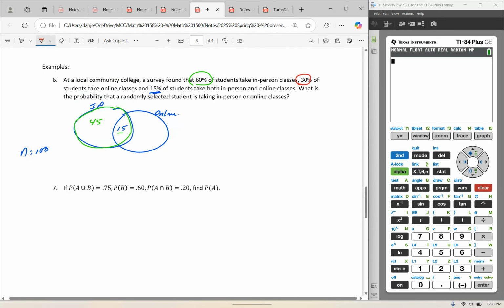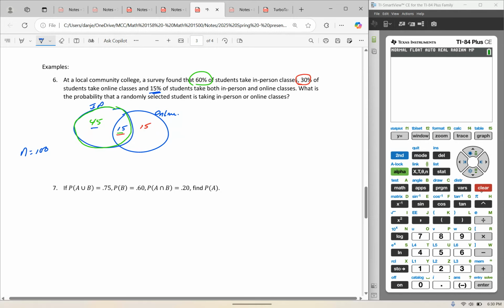Then you notice that 30%, or 30 out of every 100 students, are taking online classes, but 15 of them are already in the overlap, so the other 15 are out here. So one way I could find this, what is the probability that a randomly selected student is taking in-person or online classes?